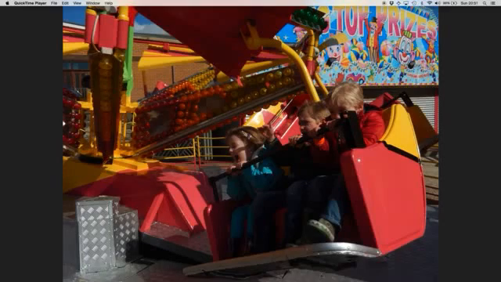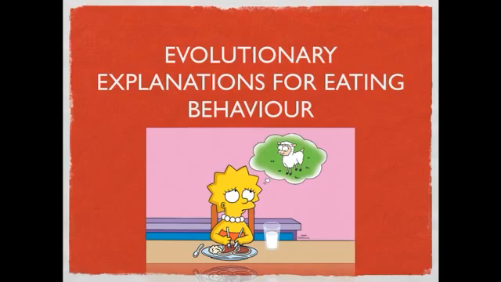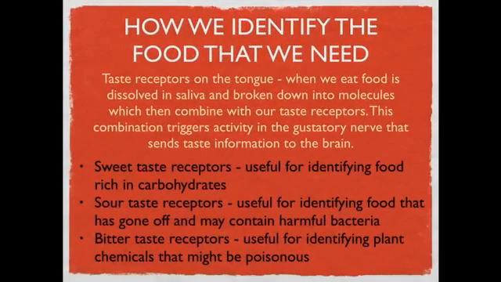So this is a lesson on evolutionary preferences of eating disorders, and this is a PowerPoint we used in class. So we started with the idea then that we have taste receptors on the tongue. I don't think I'm shocking anyone by saying that. And as you can see here, when we eat food, the food is dissolved in saliva and broken down into molecules which combine with our taste receptors.